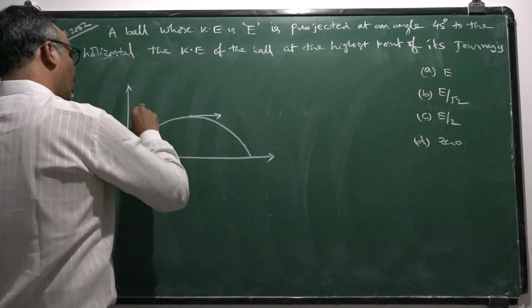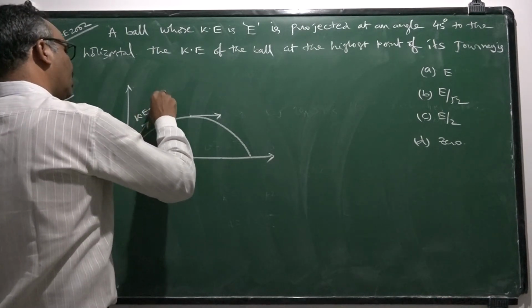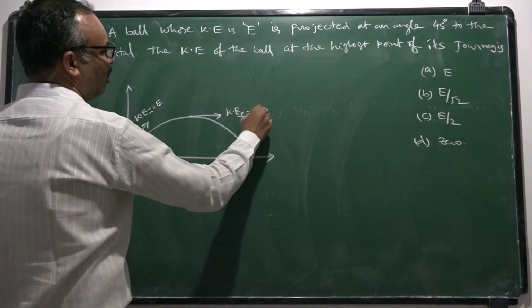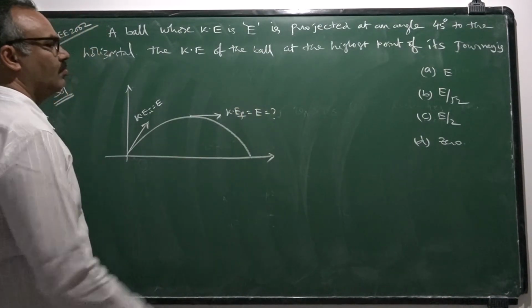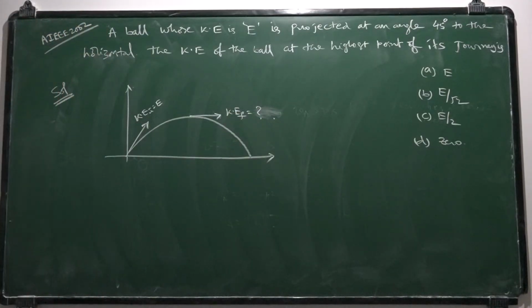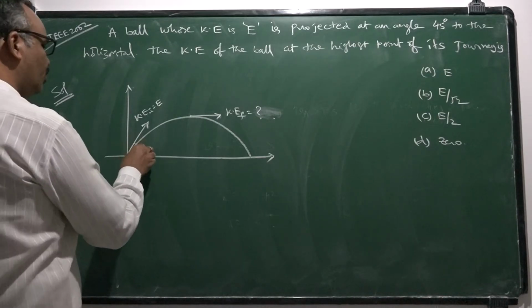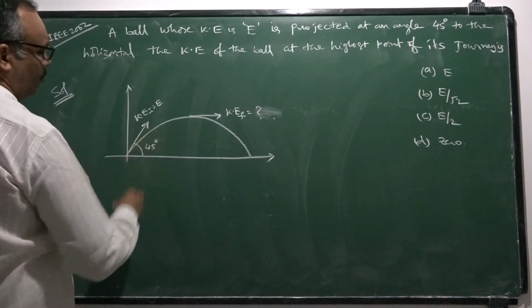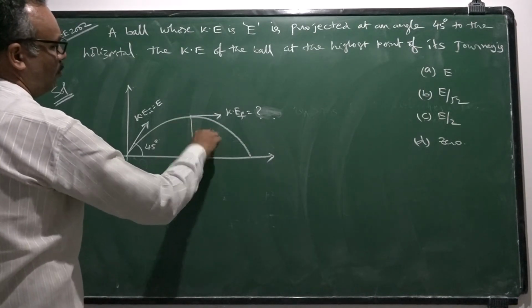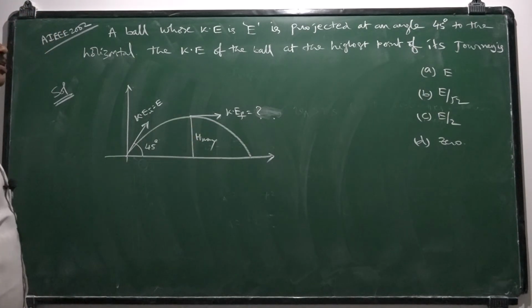So KE initial is E. KE final at this point is how much? And the angle of projection is 45 degrees. This is the maximum highest point. At this point, what is the kinetic energy they are asking?